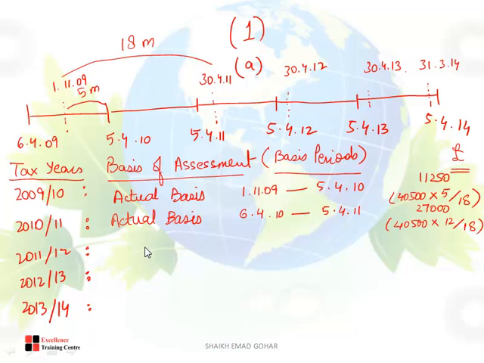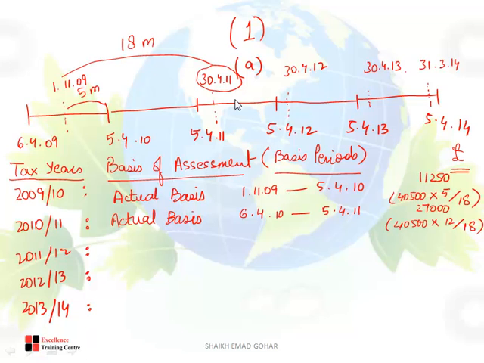From the third year, you will still not apply current year basis. Why? Because in the third year there is definitely an accounting period ending, but the length is more than 12 months. So you will apply that rule: go back 12 months.